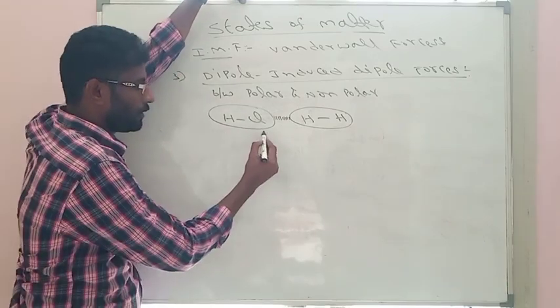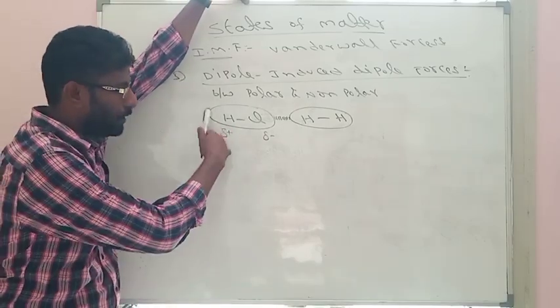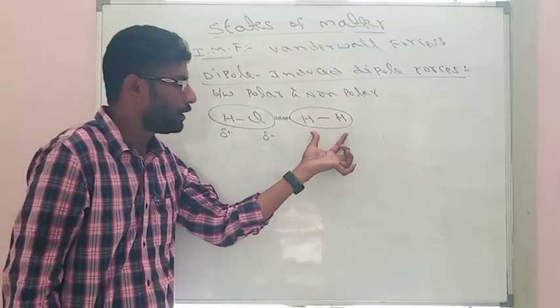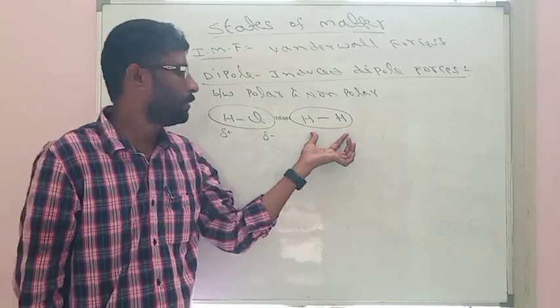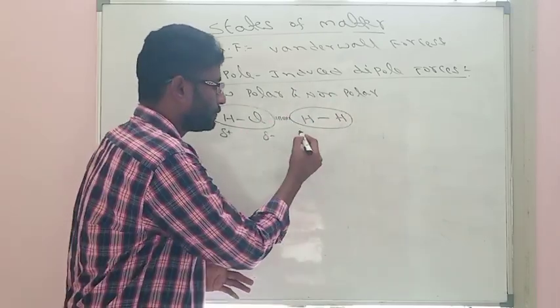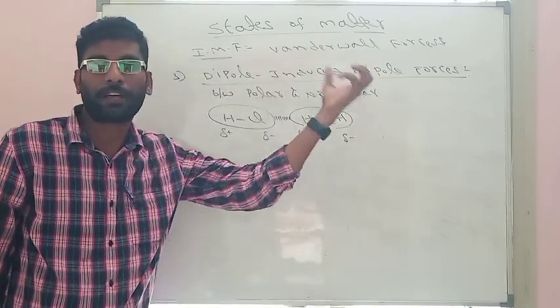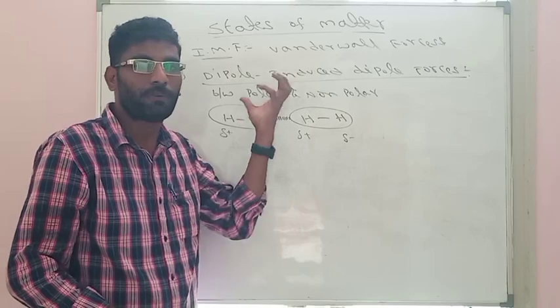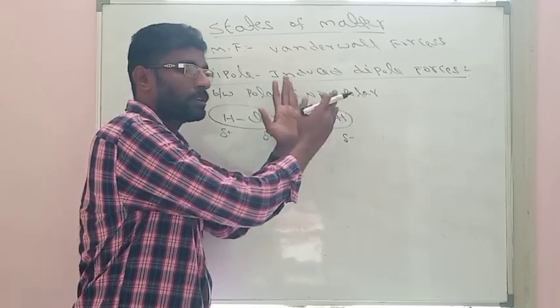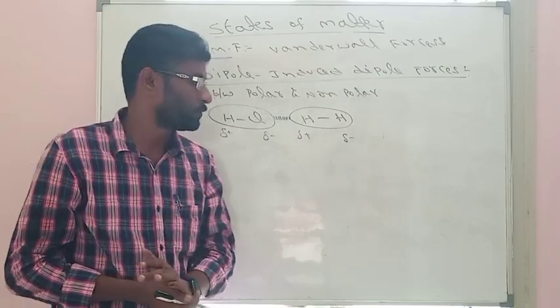We know that there must be partial negative and partial positive in the polar HCl molecule. However, H2 is a non-polar molecule. But because of this polarity, there is a possibility of some partial positive, partial negative, and this is called induced dipole. Induced means by the influence of another molecule, formation of a dipole will be possible, and that dipole is called an induced dipole.